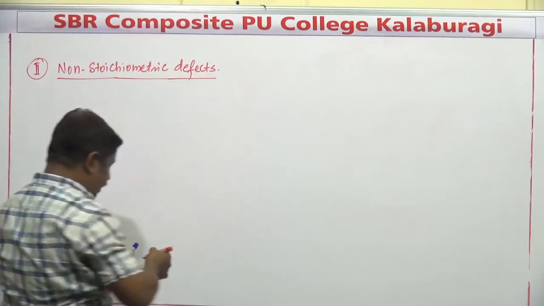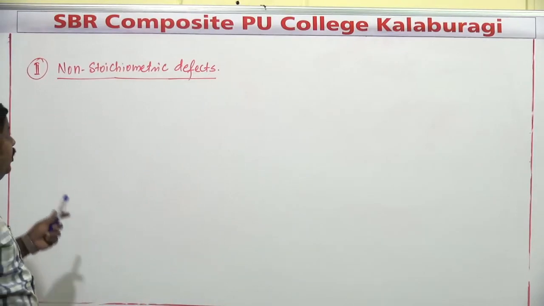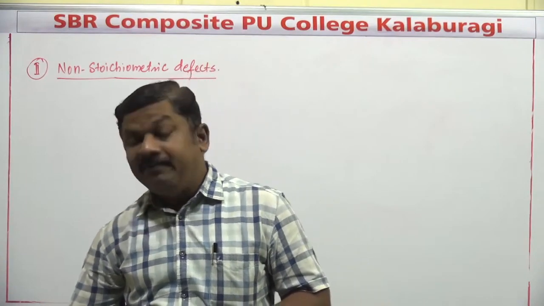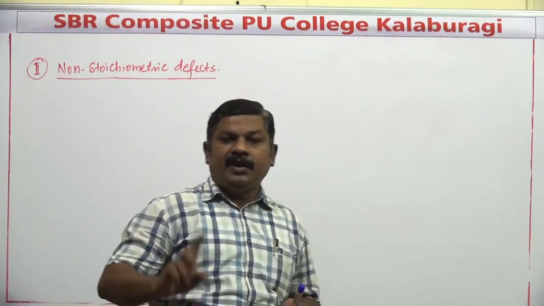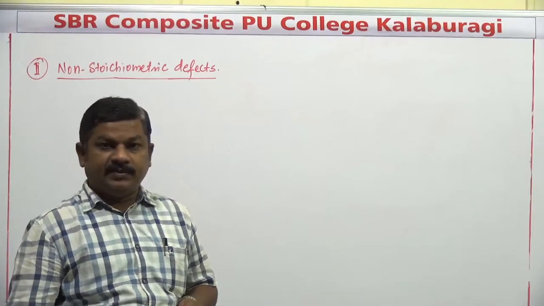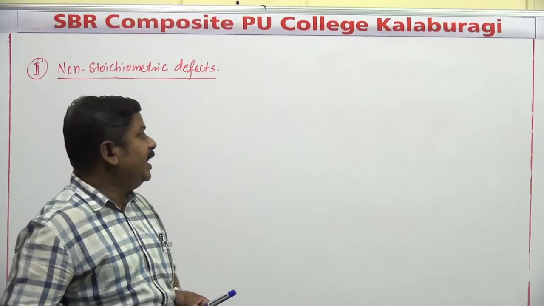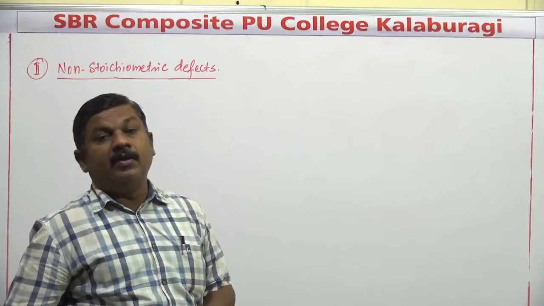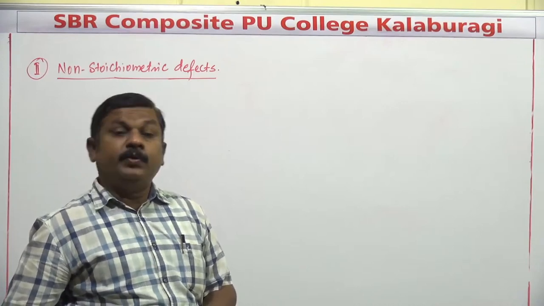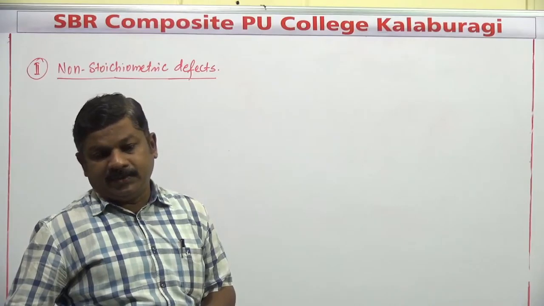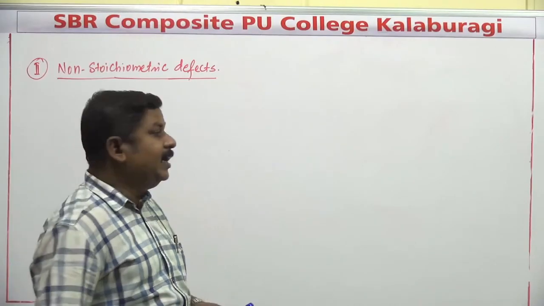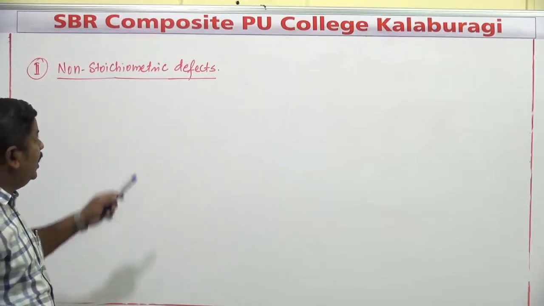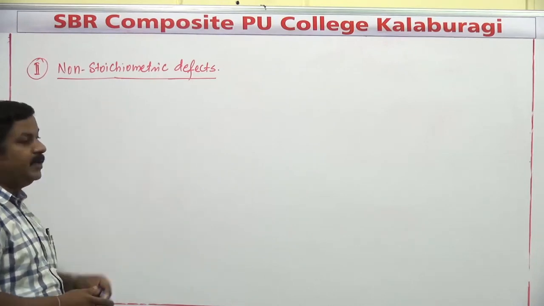In the previous class, I mentioned briefly about non-stoichiometric compounds. Whenever a defect or imperfection is observed in the solid, if the chemical composition of the constituent atoms or ions or molecules changes, such defects are generally called non-stoichiometric defects. Those compounds are referred to as non-stoichiometric compounds. In all the non-stoichiometric compounds, the chemical composition does not correspond to the molecular formula of the compound, and the defect observed in those compounds is called what?